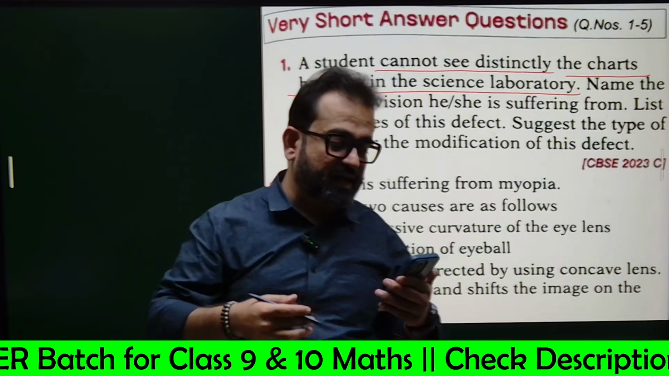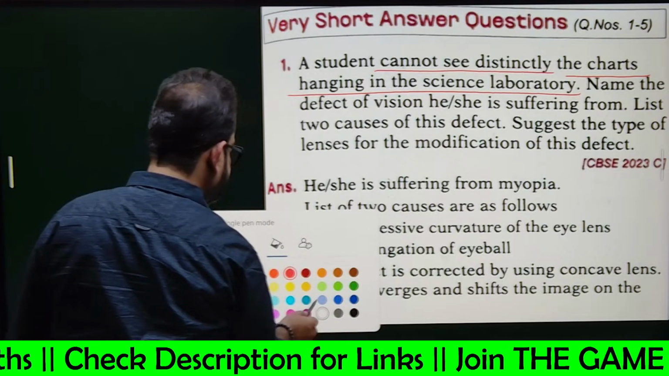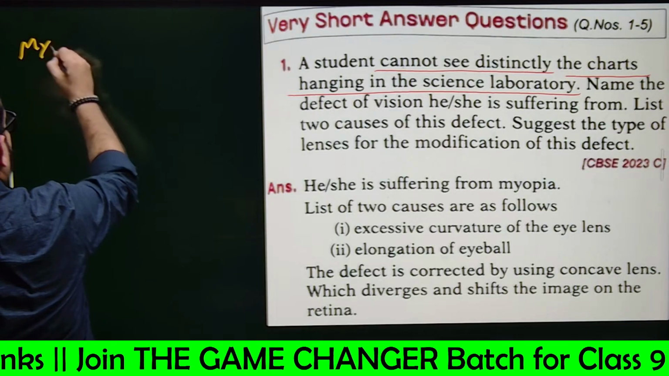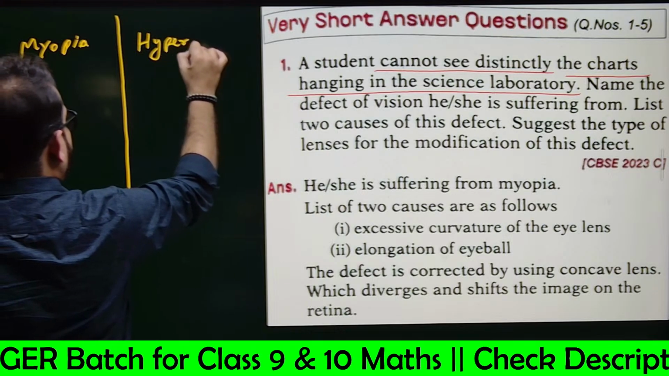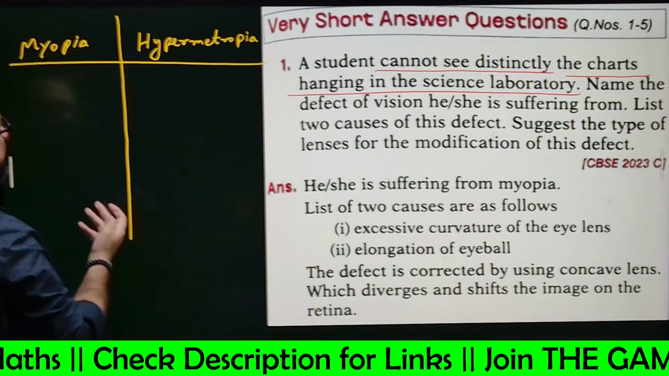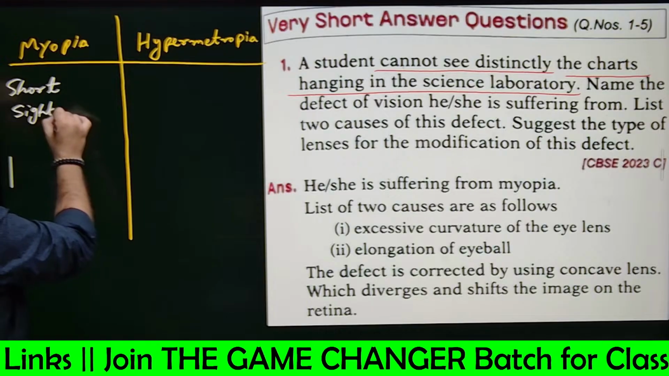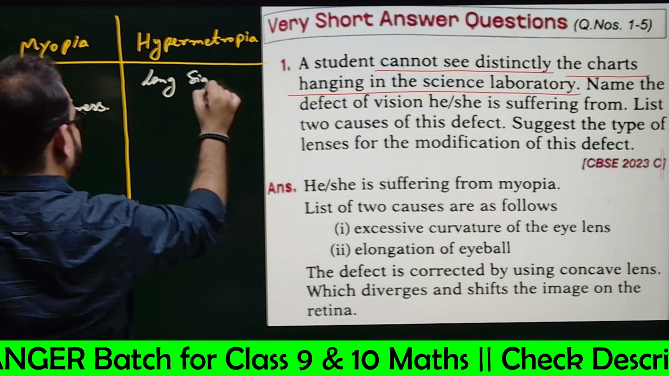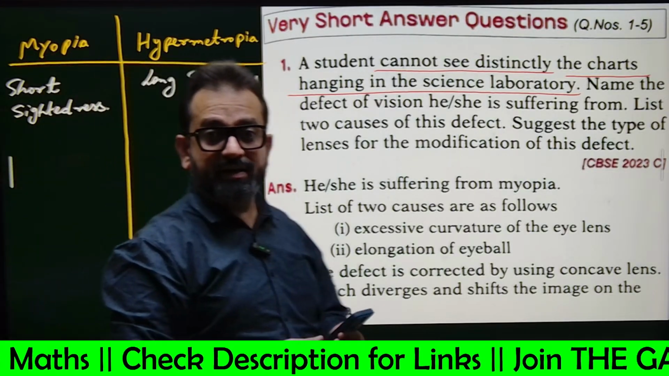So if far away objects are not visible, that means, see, what is myopia and what is hypermetropia? Let me clear it to you. What is myopia? And what is hypermetropia? Myopia is short-sightedness. Hypermetropia is long-sightedness. Now, how to remember this short-sightedness and long-sightedness?